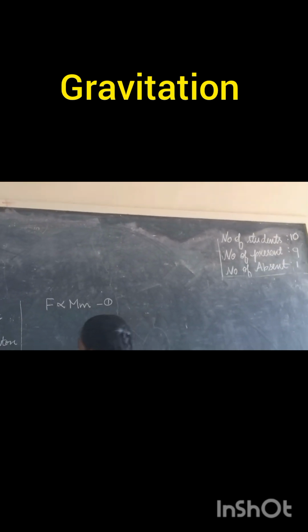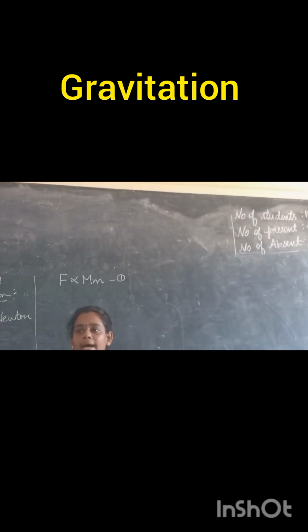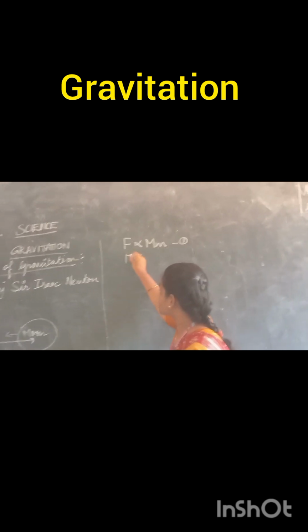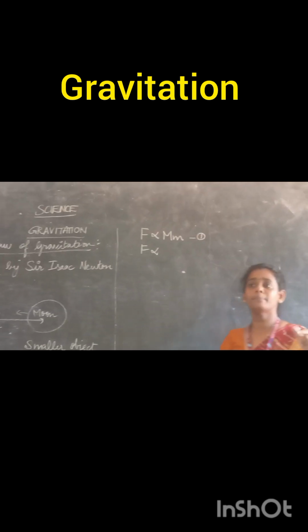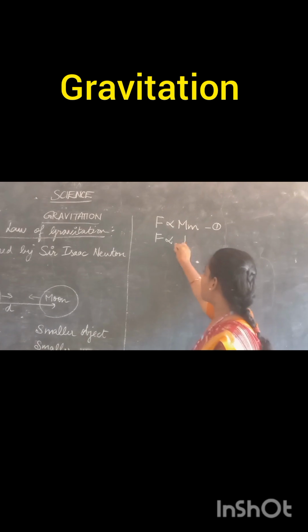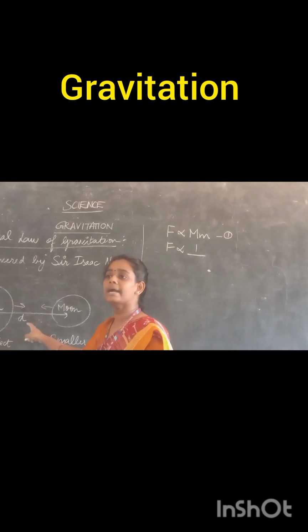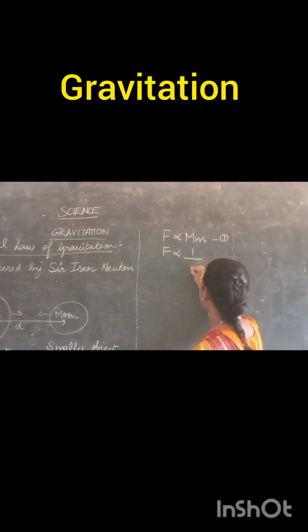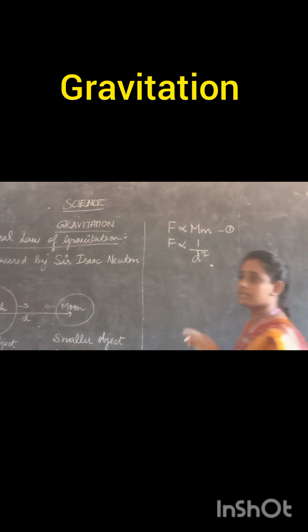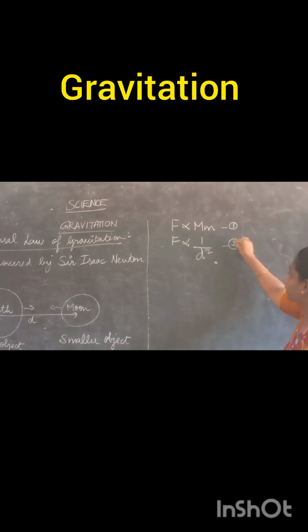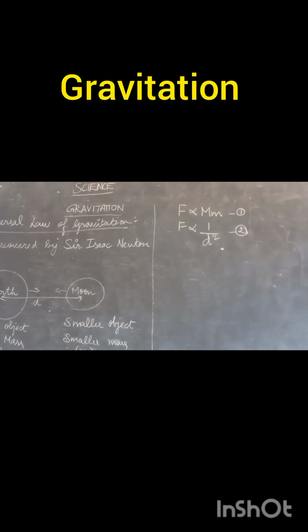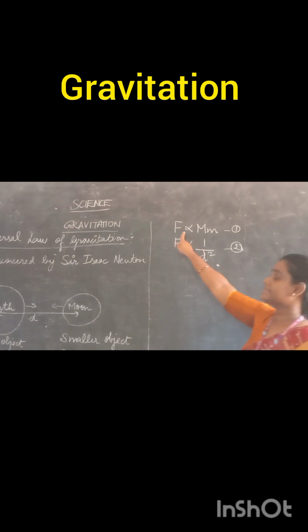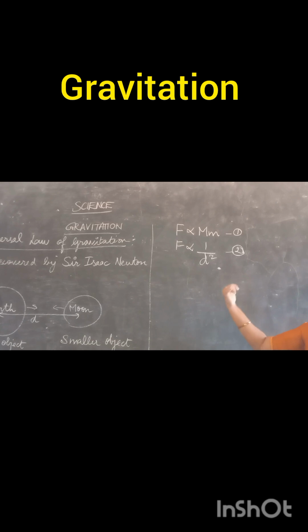Yes. Okay. Next, as mass is directly proportional, I have taken this. Now the gravitational force is also inversely proportional to the distance. You can't see it directly, so I am just squaring this d. This is equation number 2. Can you all identify the difference between 1 and 2? This is also gravitational force and this is also gravitational force. One is directly depending and the other is inversely depending.